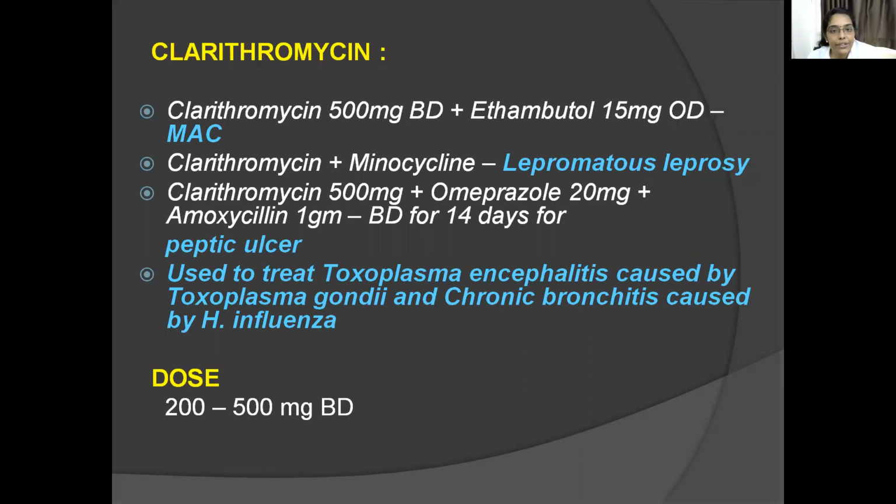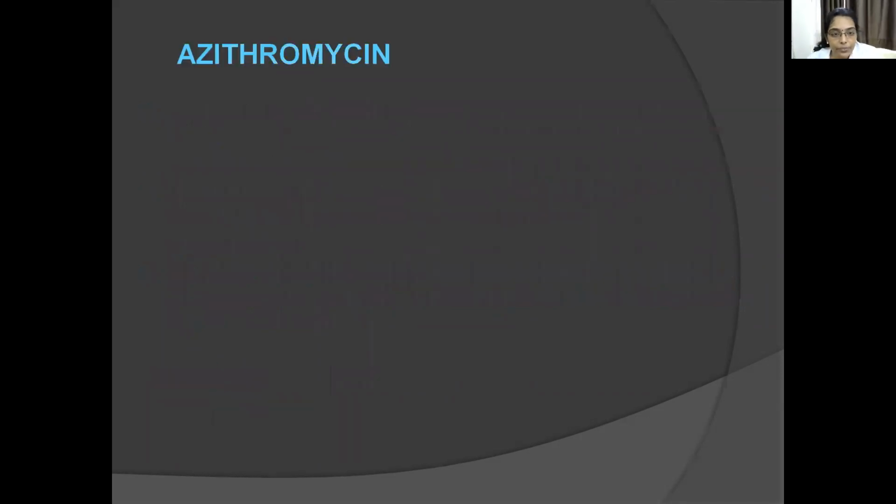So it is used mainly to treat MAC, lepromatous leprosy, peptic ulcer, Toxoplasma encephalitis and chronic bronchitis. Dose for MAC is clarithromycin 500 mg BD plus ethambutol 15 mg OD. Then lepromatous leprosy, give it along with minocycline. For peptic ulcer, clarithromycin 500 mg plus omeprazole 20 mg plus amoxicillin 1 gram BD for 14 days.